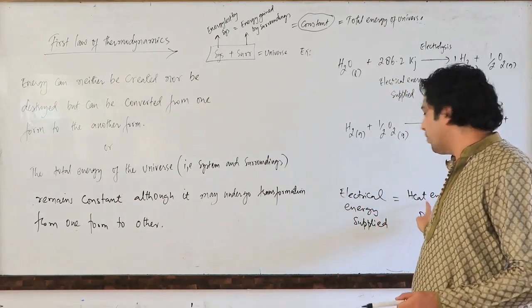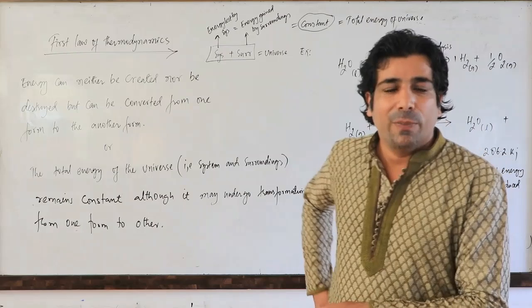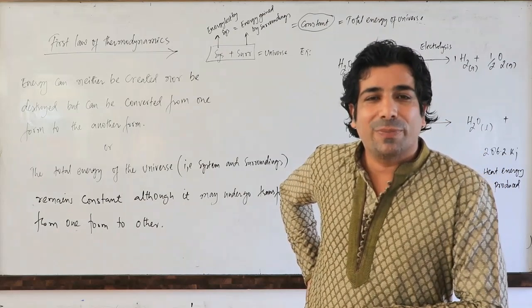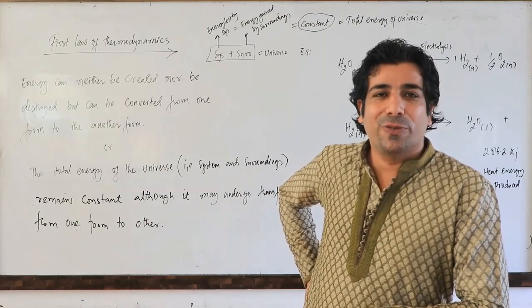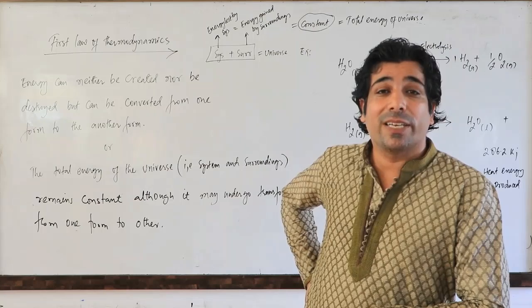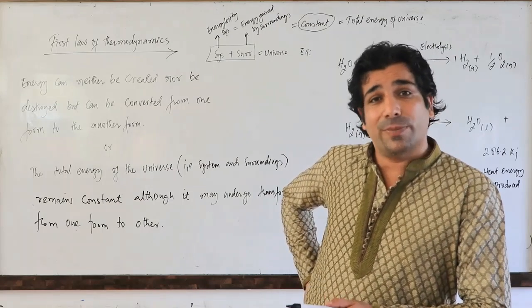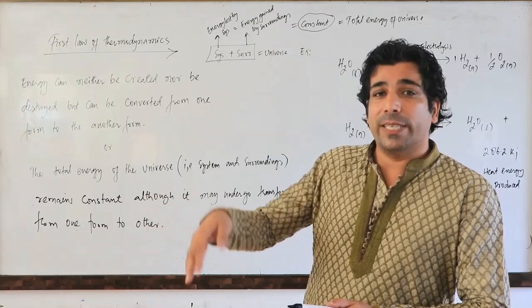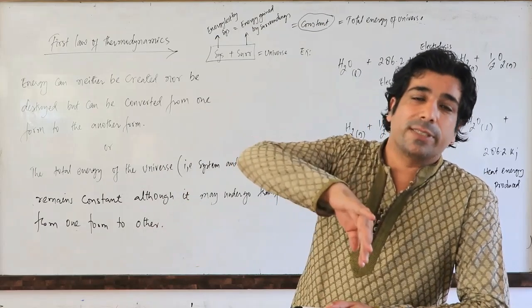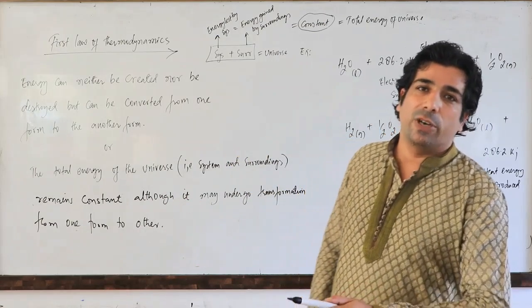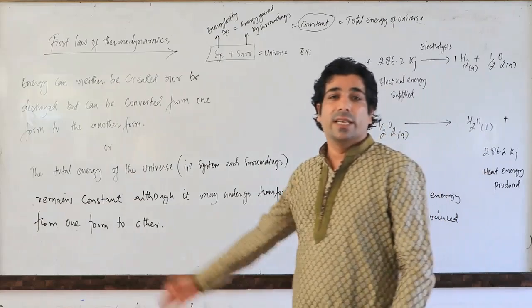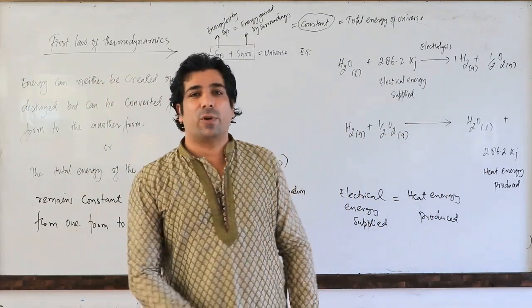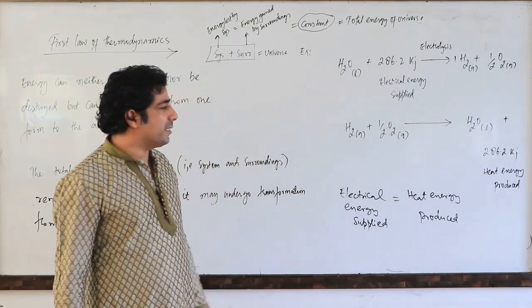Electrical energy is converted into heat energy here, but both are equal. That means the total energy of the universe will always remain constant because the heat lost by the system will go into the surroundings and the heat lost by the surroundings will go into the system. That means overall energy of the universe will remain constant. That is the first law of thermodynamics. I hope everybody has understood.